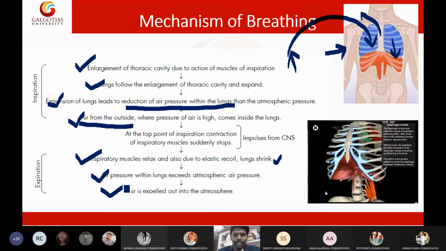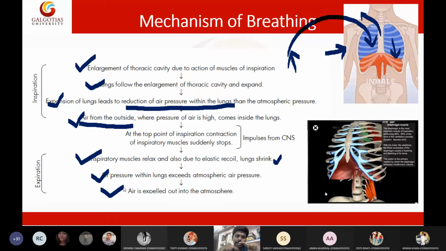Are these steps clear for everyone? It is all about pressure variations, the pressure variation in the lungs and on the outside. In the beginning, what happened? The diaphragm contracted. Due to the contraction of the diaphragm, the thoracic cavity expanded. Due to expansion of the thoracic cavity, the lungs expanded. Due to expansion of the lungs, the air pressure decreased inside the lungs. Now there is a variation between pressures. The pressure in the lungs is less and the air pressure on the outside is high. So the movement of air will be from outside to inside.